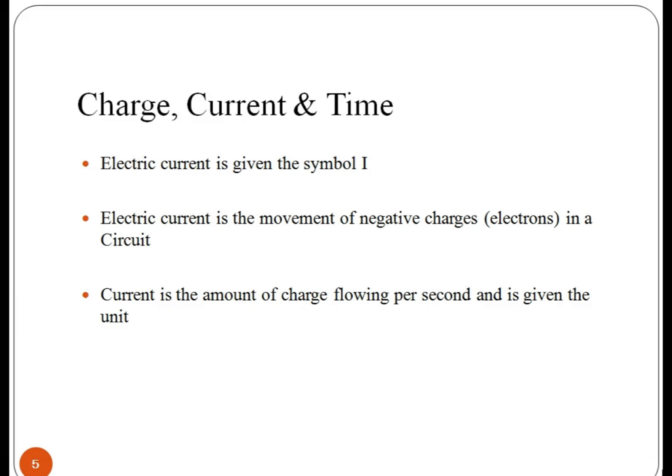Electric charge is the physical property of matter that causes it to experience a force when placed in an electromagnetic field. Current is a flow of electric charge that usually carries electrons or electron-deficient atoms. Current is the amount of charge flowing per second and is given the unit ampere.